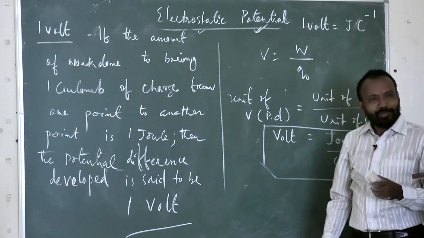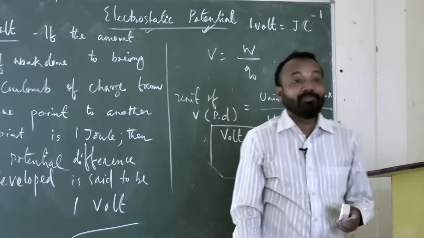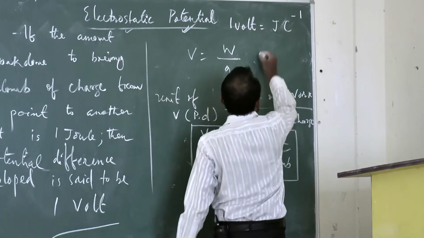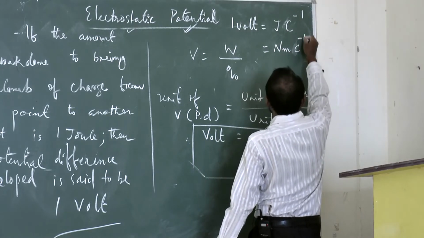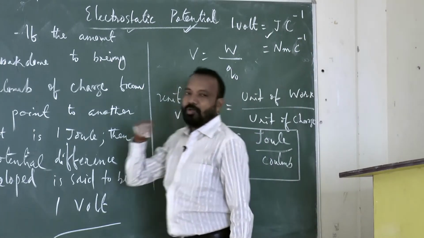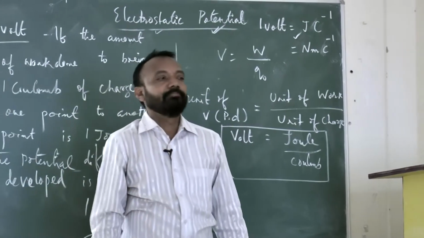Joule means what? Newton into meter. So I can write joule as Newton into meter. Newton into meter per coulomb. Also I can write joule per coulomb or Newton meter per coulomb.